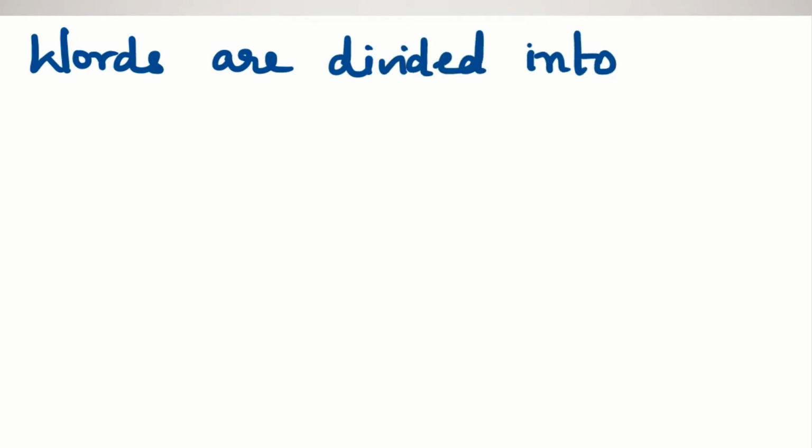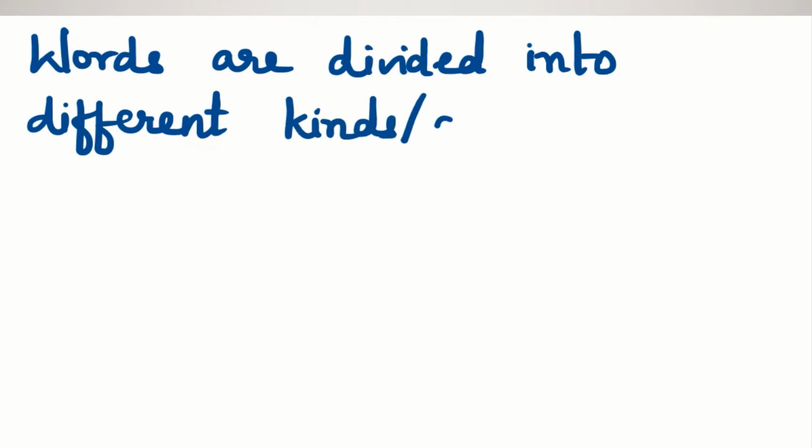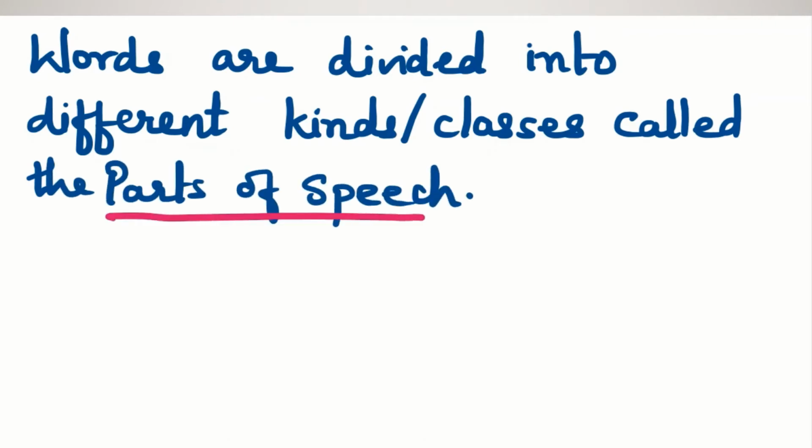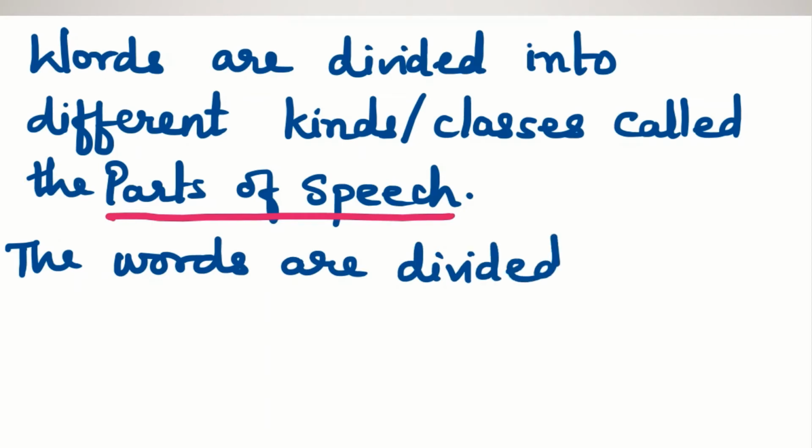So let us understand one more time. Words are divided into different kinds of classes based on two different things, and these classified words are called the parts of speech. So on what basis are these words divided? The words are divided into different types based on two different things.